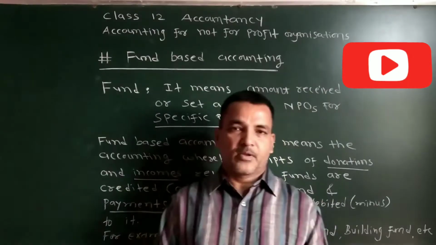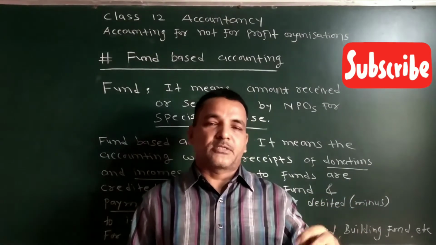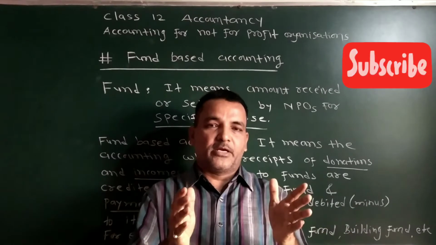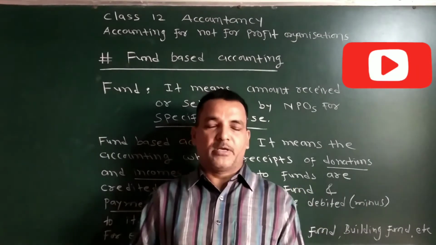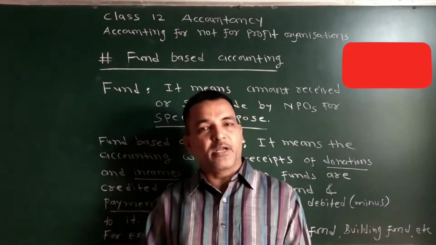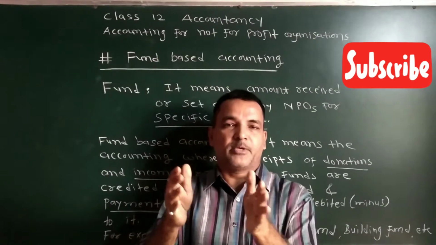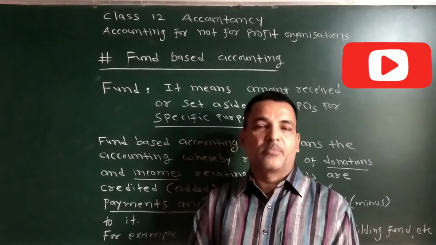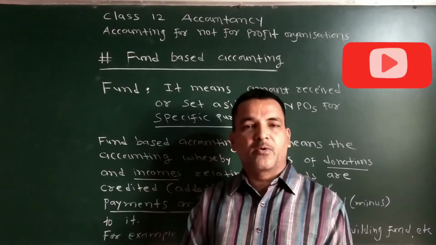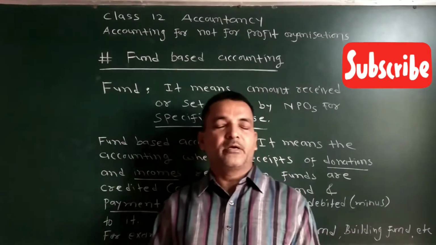Any expense like construction of building, purchase of material, which are related to the building fund, they are not recorded in income and expenditure account, but they are subtracted from the building fund, or we can say that particular specific fund. Any type of income from that fund is not recorded on income side, but it is added to that specific fund.